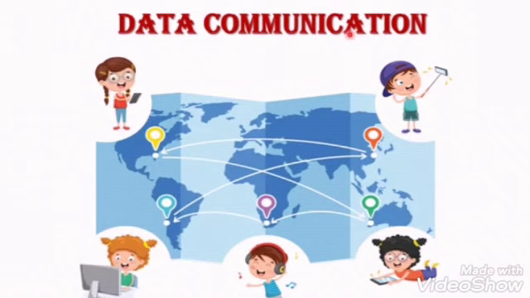So the process of data communication involves both hardware and software. The hardware specifies the sender, receiver, and a transmission media by which the data can pass. The software includes a set of rules which specifies what data is to be transmitted, how it is to be transmitted, and when it is to be transmitted. So, with the help of both software and hardware, all the information can be transmitted from one point to another point in the world. Okay, so this is called data communication.